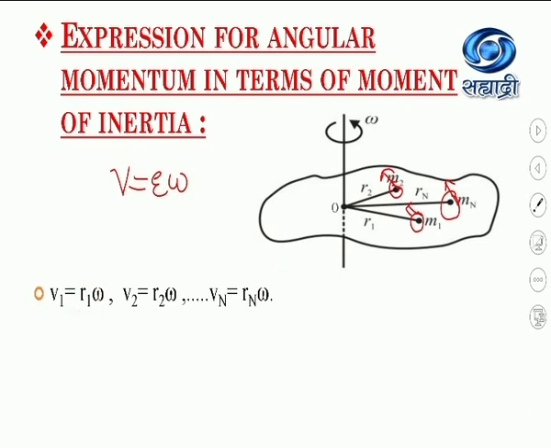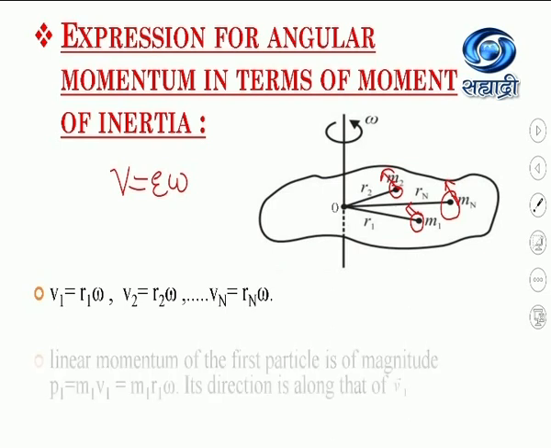Similarly, v2 equal to r2 into omega. In this way, the linear velocity of the last particle is vn equal to Rn into omega. This omega is constant because this rigid body is rotating with a constant angular velocity.